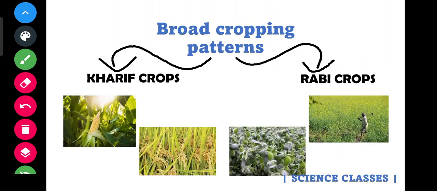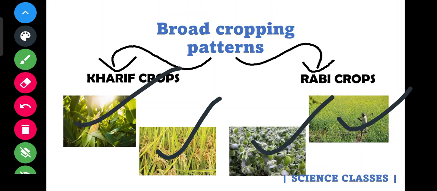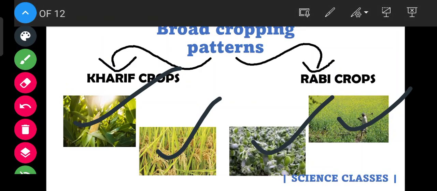Here are a few examples of Kharif and Rabi crops in picture form. This is an example for paddy. This is an example for pea. This is an example for mustard. This is an example for Kharif and Rabi crops.